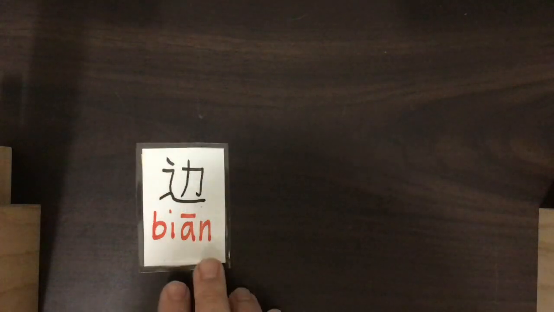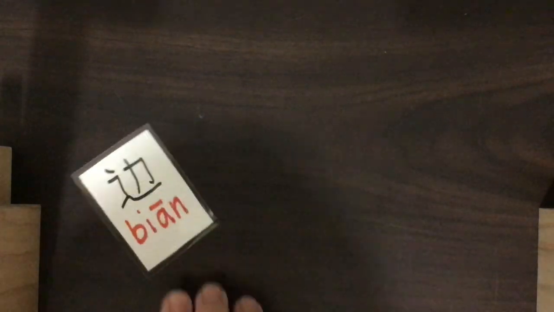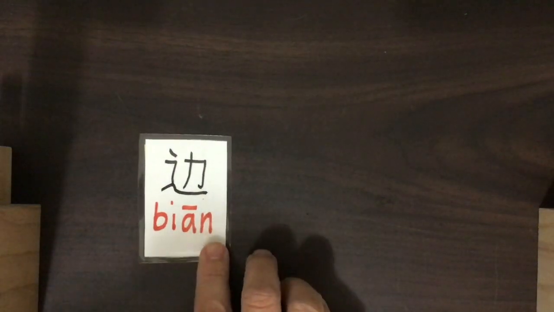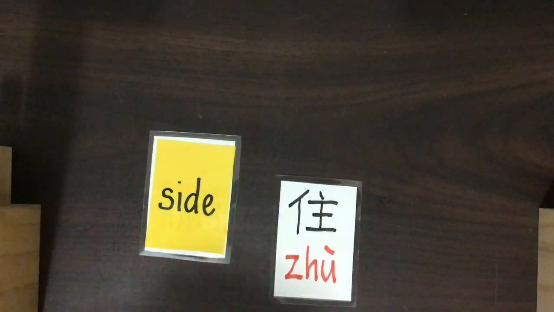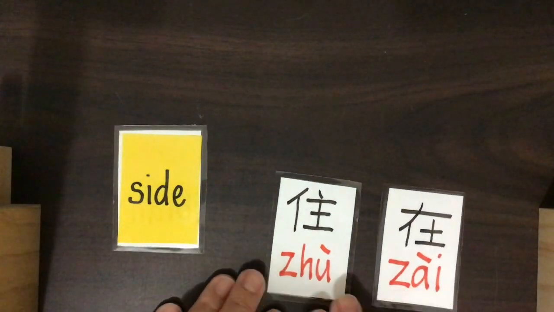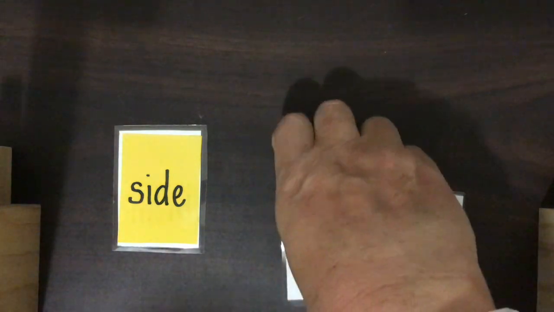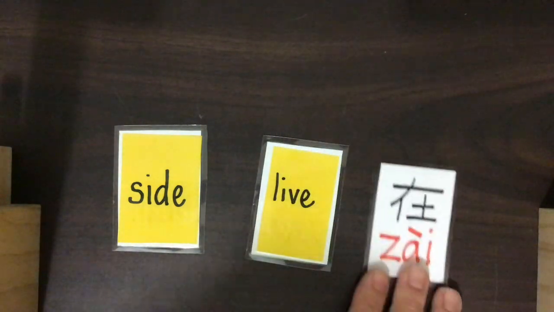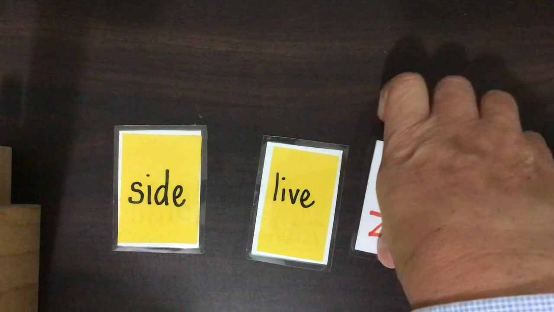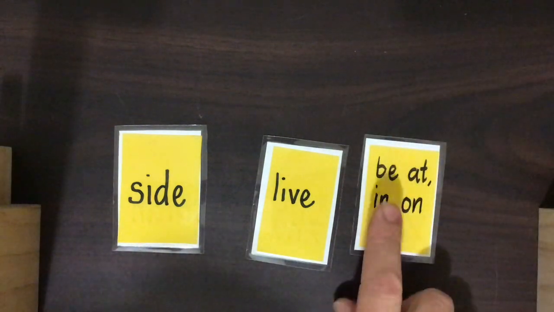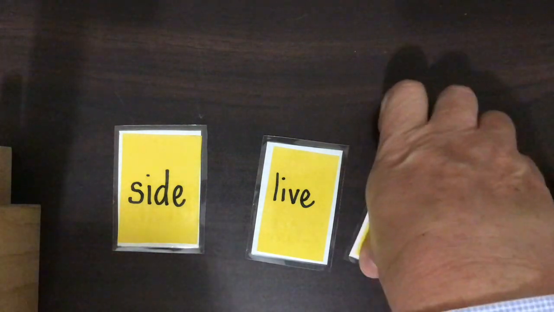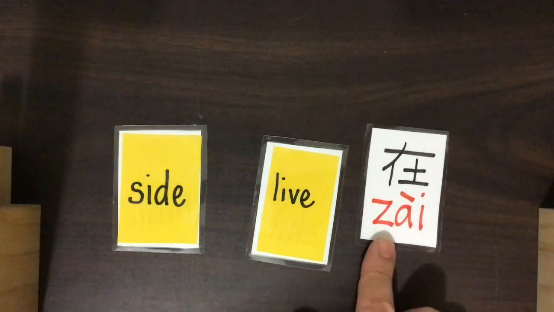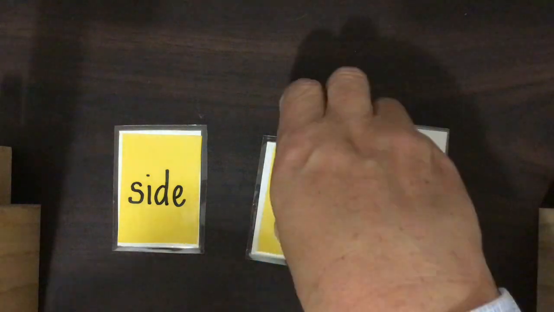Three more words to introduce. I have a lot of new words for you guys today. So we have bian, which means side. These two words often go together. Zhu, which means live, and zai, which can have a few different meanings. It can be at, or in, or on. So this is a placement word. Zai is often used on its own as well. So let's see where these words are actually used.